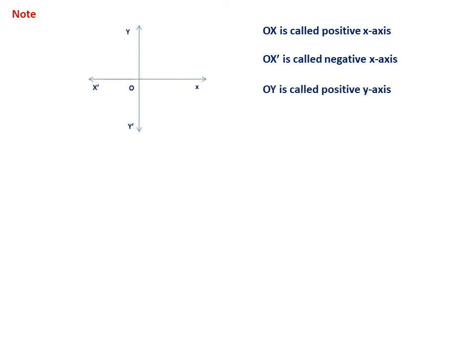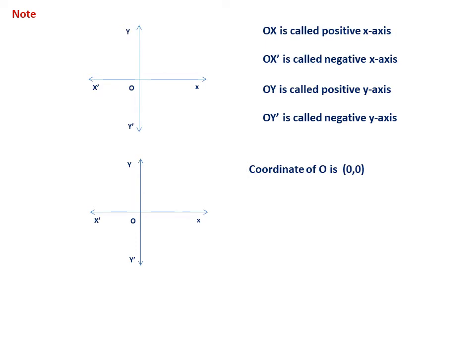Similarly, OY is called the positive y-axis. I have indicated it by a red arrow. Similarly, OY' is called the negative y-axis. So this is the negative y-axis. These are the understandings we should have before we proceed. This is one important thing.